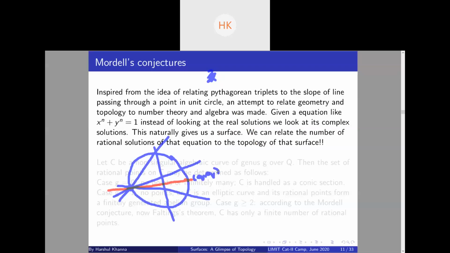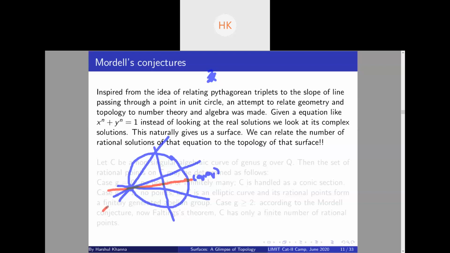That is clear, by the definition of slope, that the slope will be rational if both coordinates are rational, right? Is it clear? So given a rational solution to x square plus y square equal to 1, you get a rational slope on this line, right?